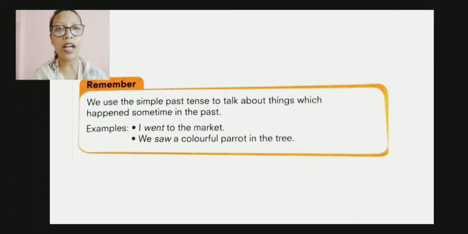For example, I went to the market. If I have to change this into the present tense, then it will be I go to the market, right? I go to the market. So go is the verb here, and this go has been changed into the past tense went. So I went to the market. We saw a colorful parrot in the tree. See, the word see is the verb, and we have changed the word see into the past tense, which becomes saw. So we saw a colorful parrot in the tree.